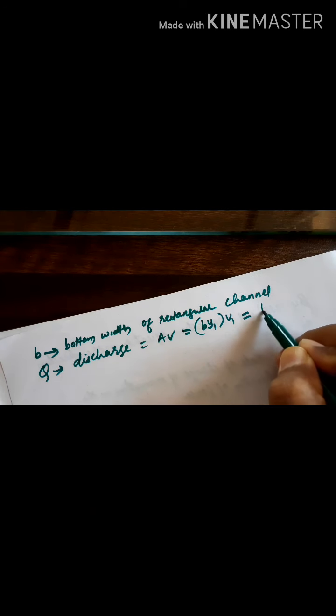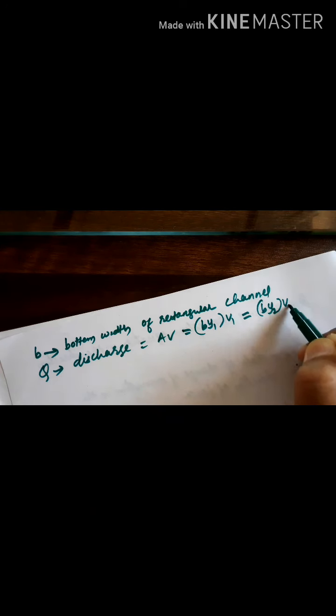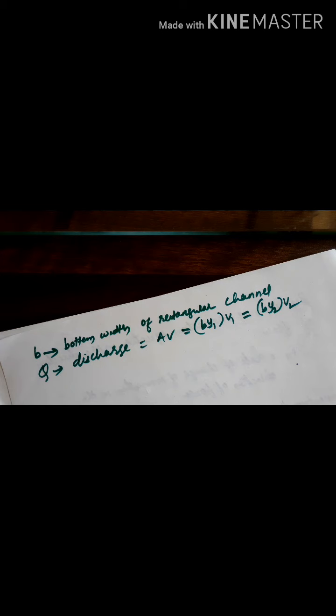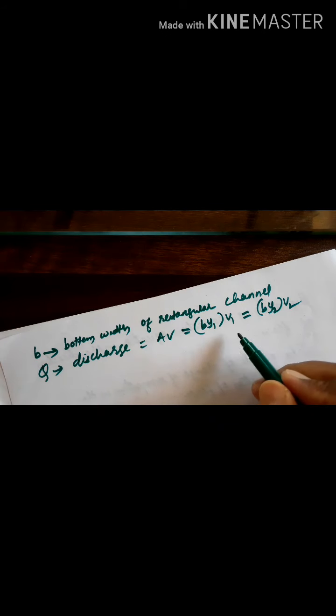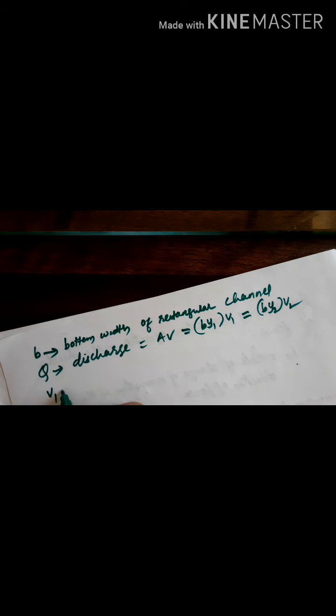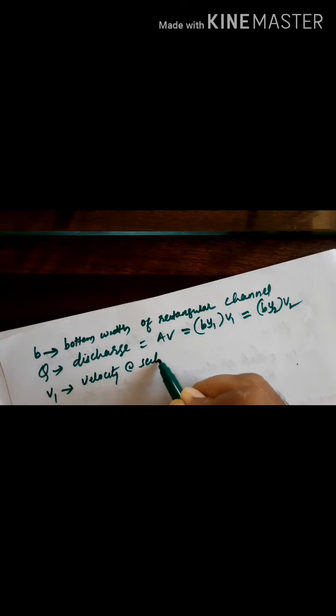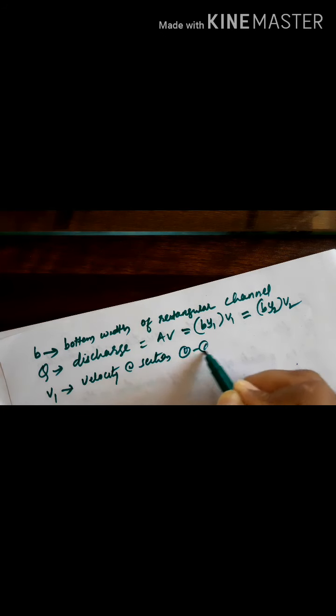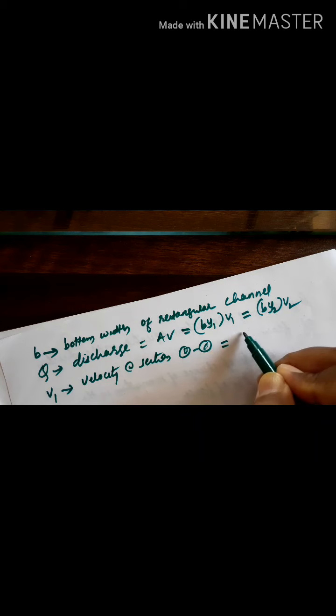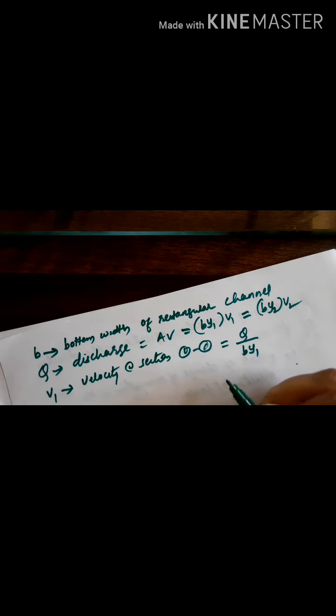The same can be written B into y2 into v2. The same discharge is passing at both the sections. So B into y1 into v1 equals B into y2 into v2, where v1 is velocity at section 1, and that can also be written as v1 equal to Q divided by B into y1.